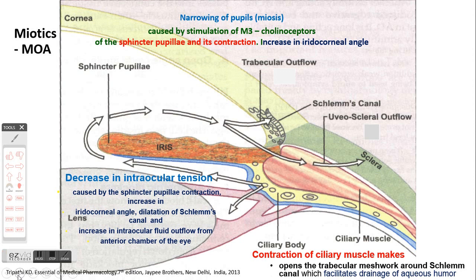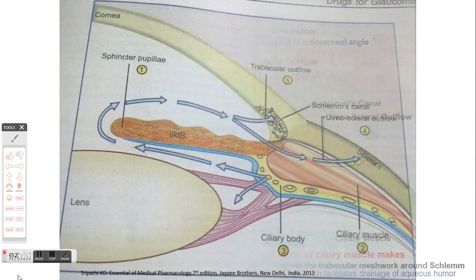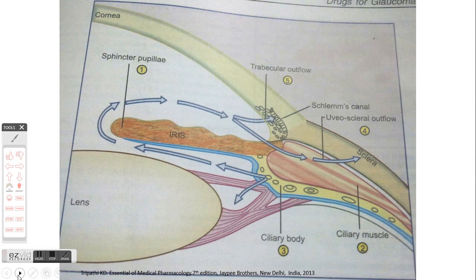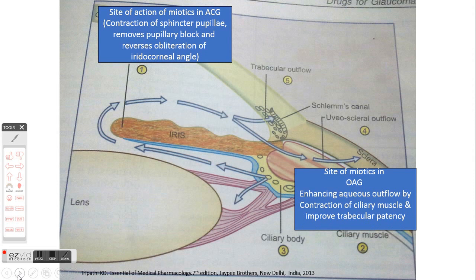So overall, what is happening? Both these mechanisms, the contraction of sphincter pupillae and the contraction of ciliary muscle, overall are decreasing the intraocular pressure. They are widening the iridocorneal angle, dilating the canal of Schlemm, facilitating the drainage of aqueous humor. So all these things are actually leading to decrease in intraocular pressure.